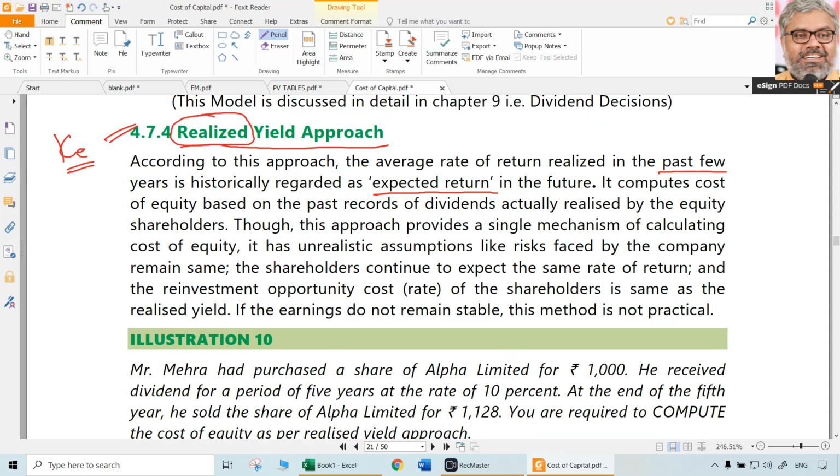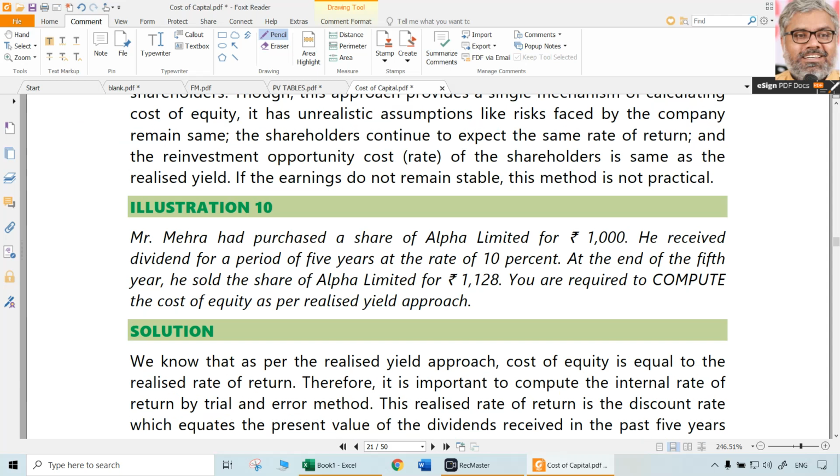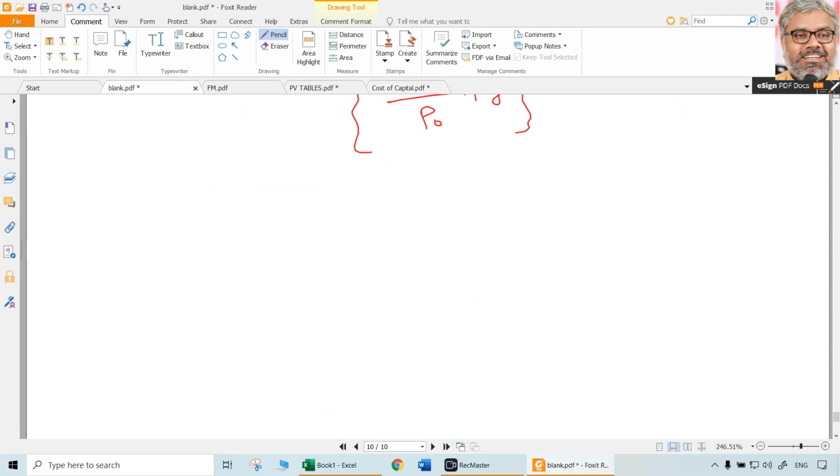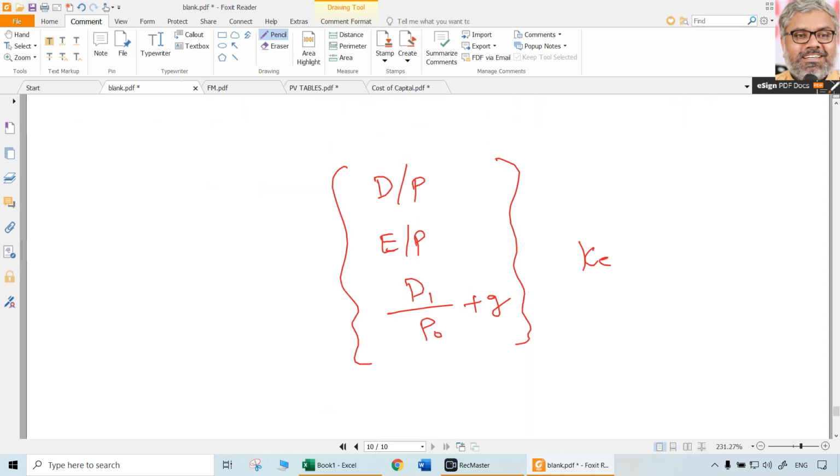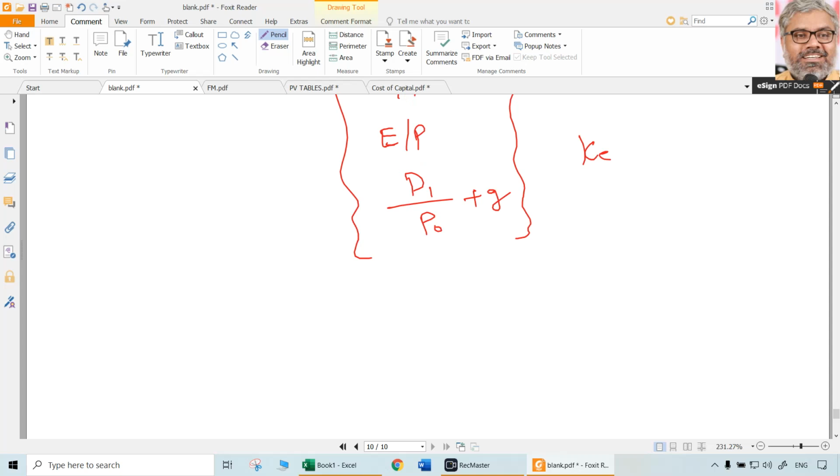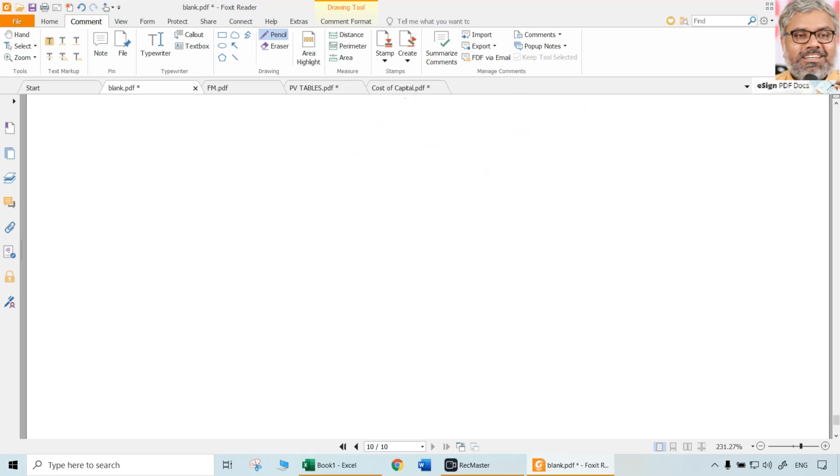Even for that matter, from an examination point of view also, we don't use this much, except when a separate question is asked on this. Normally, what we use in the examinations are going to be these formulae. If nothing is given or particularly asked, the most important thing is this. That's all. That is a straightforward Gordon's model which we use in the examinations for computation of KE. Other approaches we need to know.